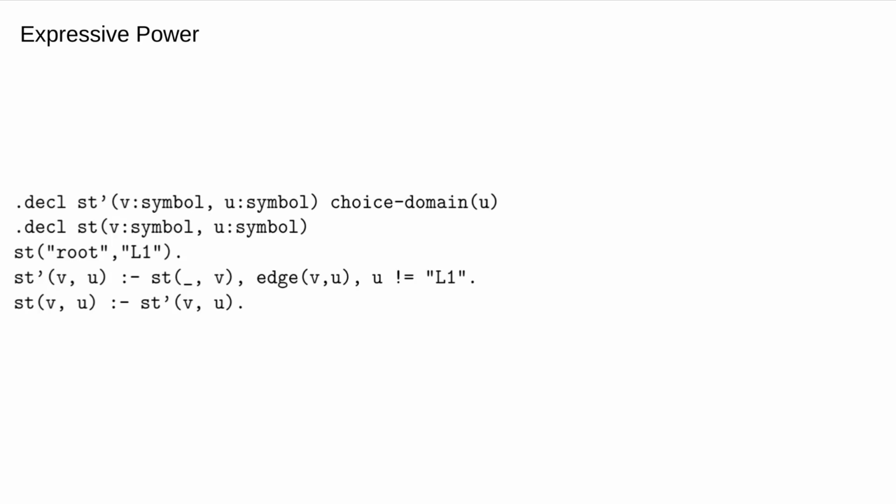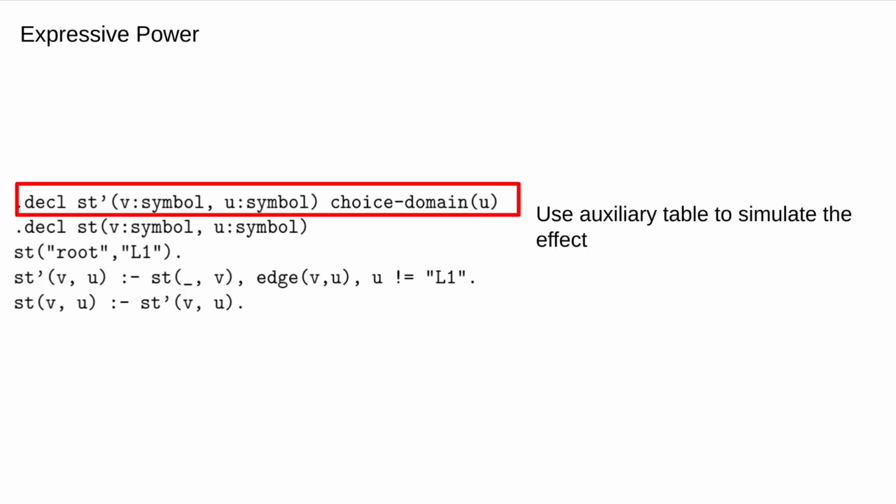Regarding expressive power, rule-based and relation-based choice are equivalent. That is, given relation-based syntax, one can simulate the rule-based choice construct, and vice versa. For example, given relation-based syntax, we can create an auxiliary relation called st prime, and use it as a bookkeeping table to enforce the constraint only on the rule level.